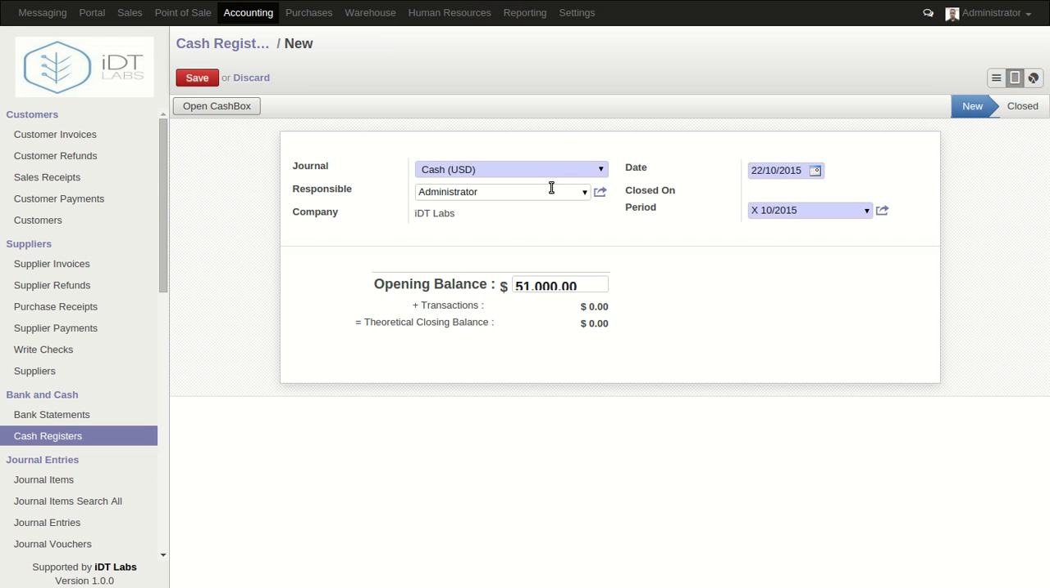Then you can specify the journal where you want this cash register to take effect, and then you can specify a period, or you can specify a person responsible and a date also if you want. You can also specify an opening balance for this particular cash register. In this case, let's say the opening balance is $500. So we click save.